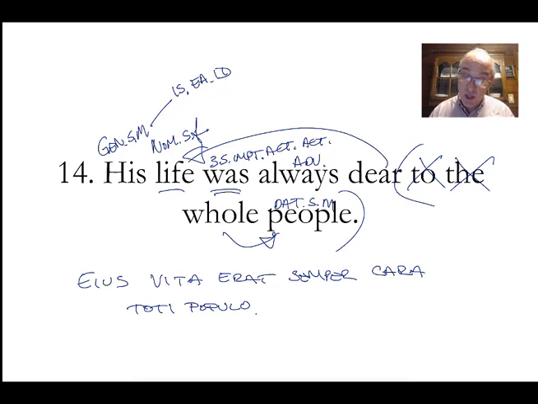The only change I think I would make, we could do it a couple different ways. I think I would start it with vita. Vita eius. His life. You could say, to the whole people, toti populo. Erat.